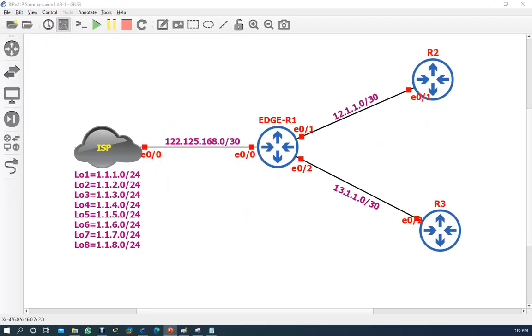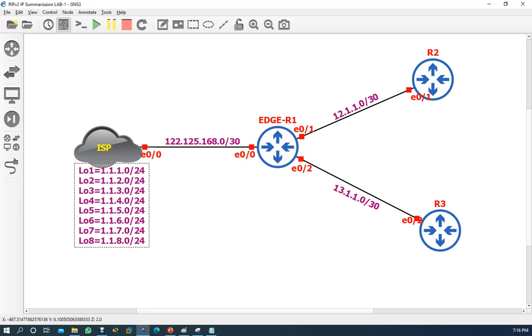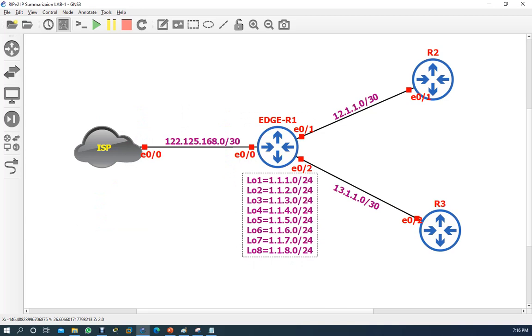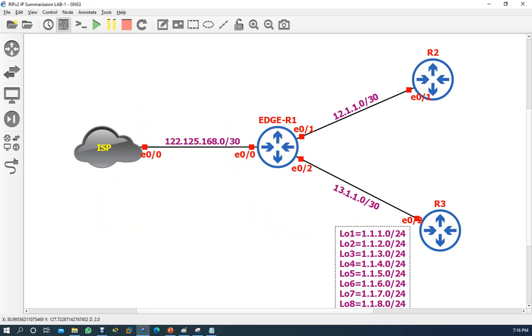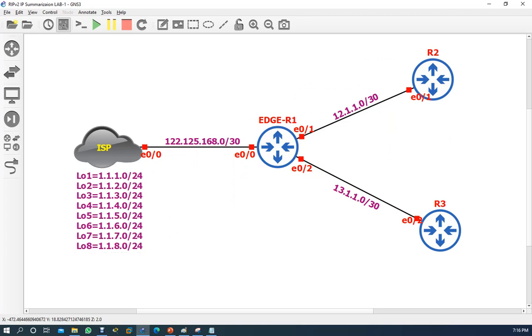Okay, so now I created the lab for the summarization. This is the route which is on ISP, and now this route will come to R1, which is the edge router, but these routes will not come to R3 and R2. It will be coming as a summarized route, but the condition is R2 and R3 will ping to any of these IP addresses after summarization also.